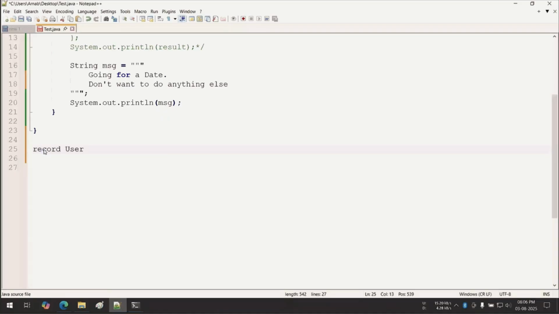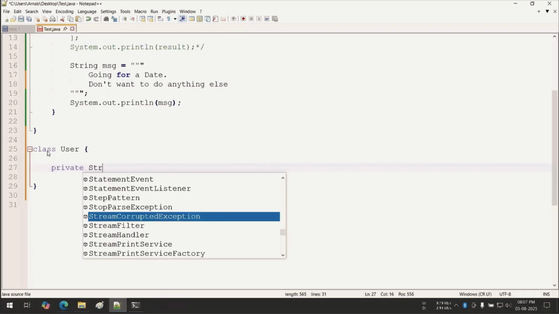Now before I show you the actual record user, let me write the alternative of this before Java 16. Before Java 16, you are writing a class User. Then inside this, you are taking some non-static properties like private String name, then private int age, then private String citizenship.